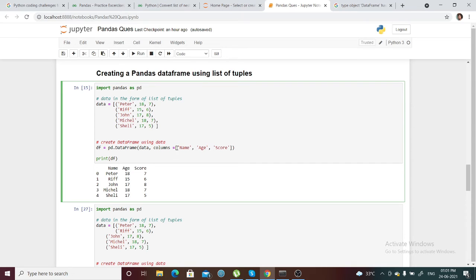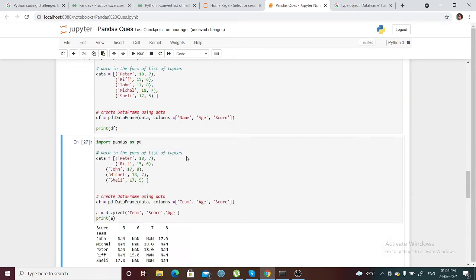We need to assign the column values, because with lists and tuples there are no column names. For a dictionary, if you create data in a dictionary, all the keys will be considered as the column values. But here we do not have any column values, so we need to call a separate columns parameter and assign some values. So this will be name, this will be age, this will be score. This is very simple, as you can see.